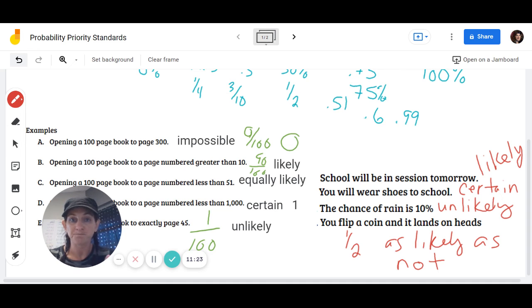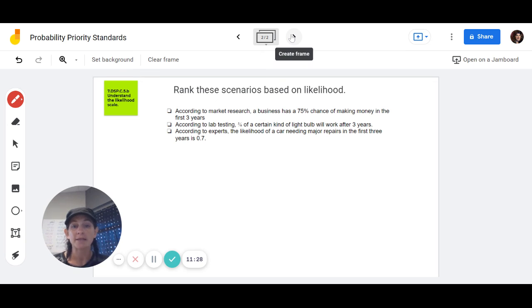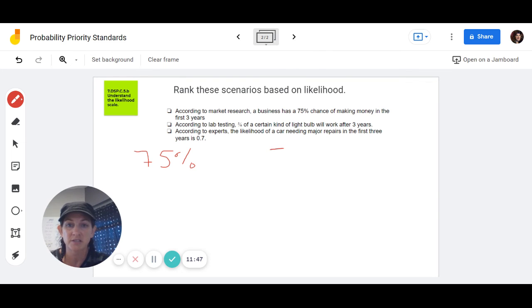All right. So let's pop over to the next slide. I've got some more for you. So we're going to rank these scenarios based on their likelihood. And the key here is finding a common form for your numbers. So it says, according to market research, a business has a 75% chance of making money in the first 3 years. I'm going to write that down. According to lab testing, 5/6 of a certain kind of light bulb will work after 3 years. And according to experts, the likelihood of a car needing major repairs in the first 3 years is 7/10.